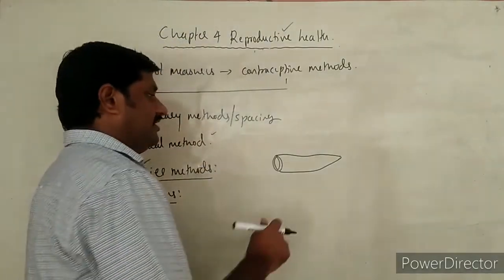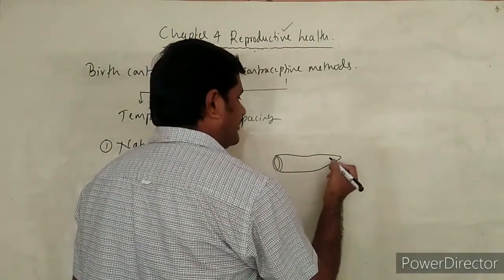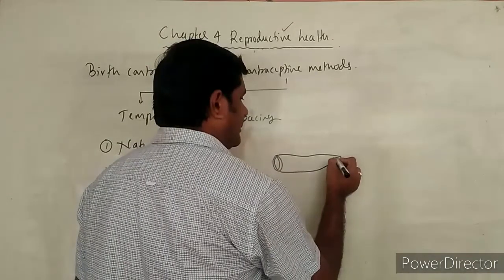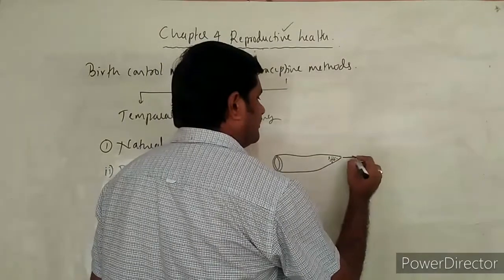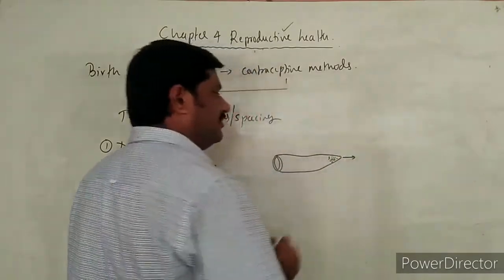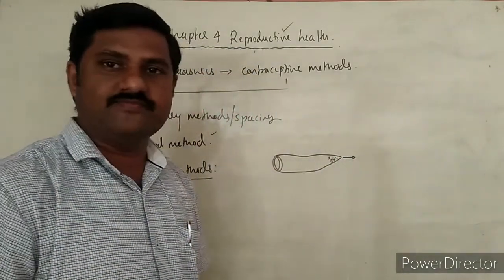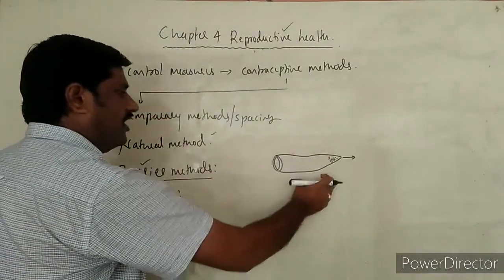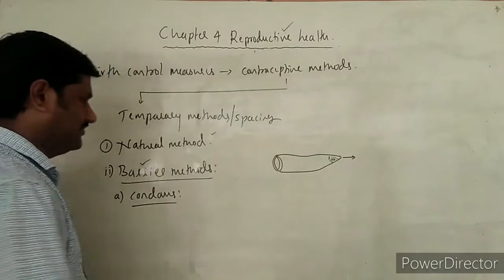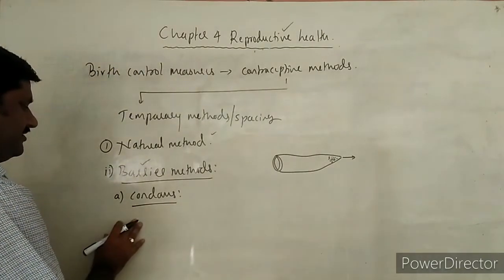Because whenever ejaculation of the semen takes place, that semen is collected at the tip of this one, and is not passing into the female reproductive tract. That's why these condoms avoid pregnancy, right? So this is one method.